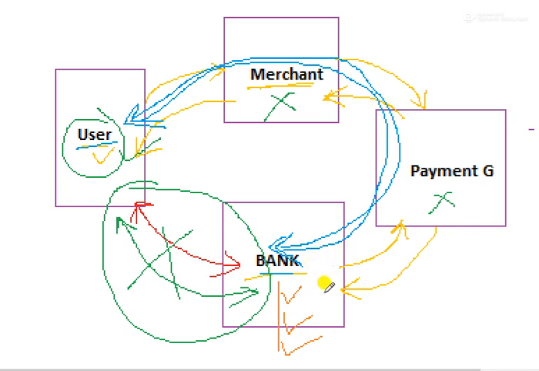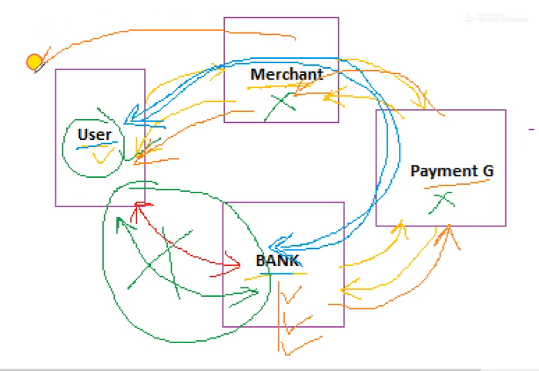Based on that, it will deliver the updated information about the confirmation of the transaction to the payment gateway. Then the payment gateway will deliver the acknowledgement slip to the merchant, and then a receipt of the completed transaction is generated for the user, and based on that the next things will happen, that is delivering the product, shipping the product, and so on.